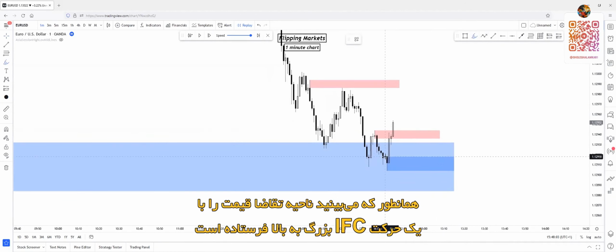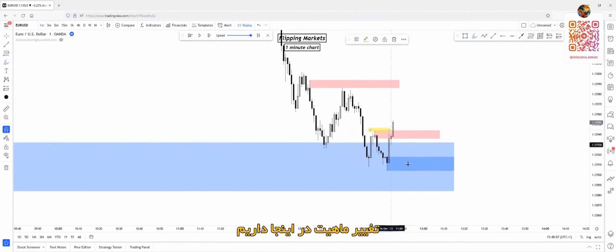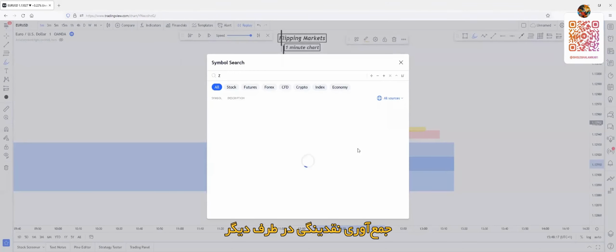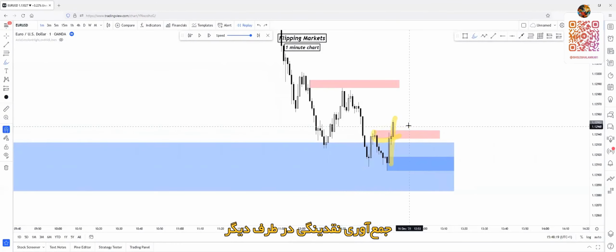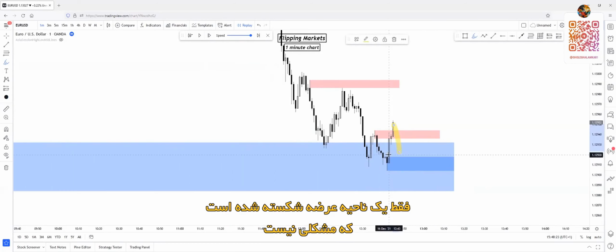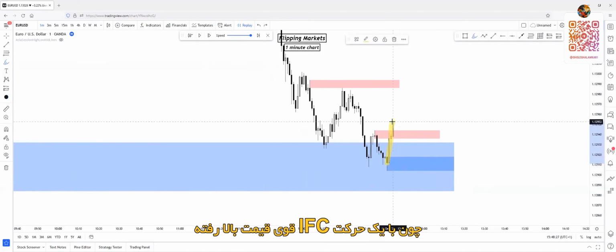So as you can see, this demand zone created a huge inefficient push to the upside, change of character here, and swept liquidity from this region because we have this double top here. So it has all the three criteria: swept liquidity, zone break, higher time frame mitigation, liquidity sweep on the other side. The only missing thing is that it only broke through one supply zone, but it isn't a problem because it happened with a huge inefficient push.